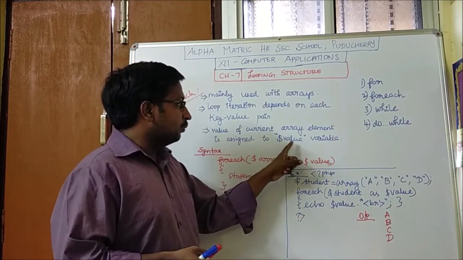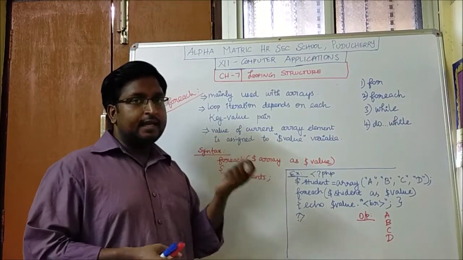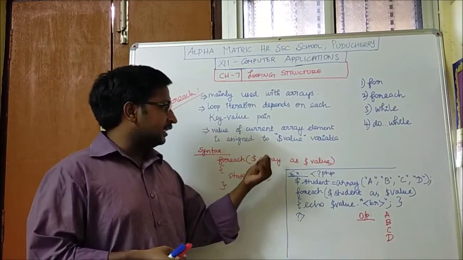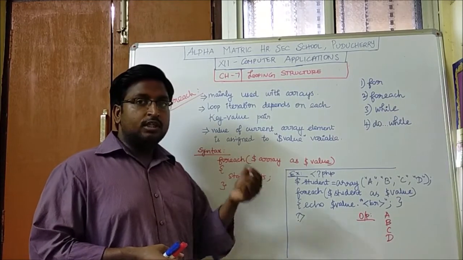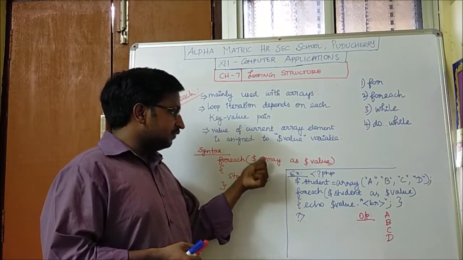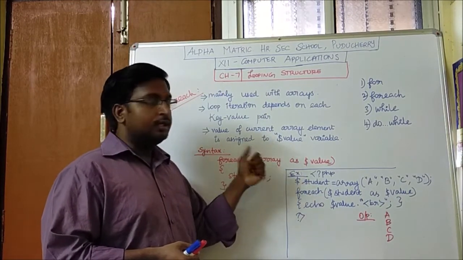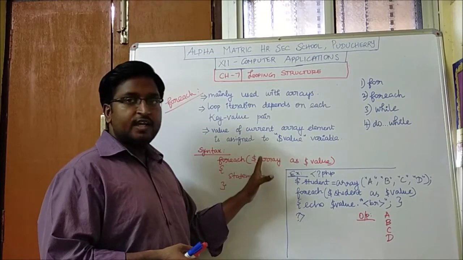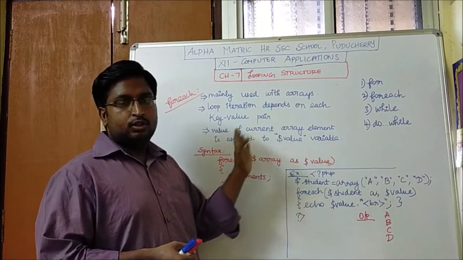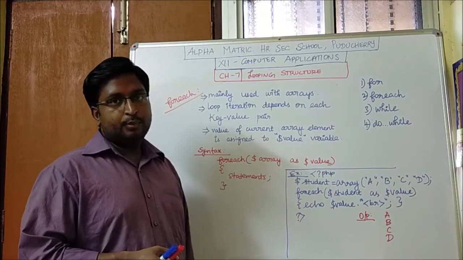Okay, the value variable will be assigned with the current array element. The first starting with 0, we have told that the array element starts with 0 and goes on. Starting from 0, after printing or executing each array element, automatically the array element gets incremented to the next array element and the value will be assigned to the value variable.